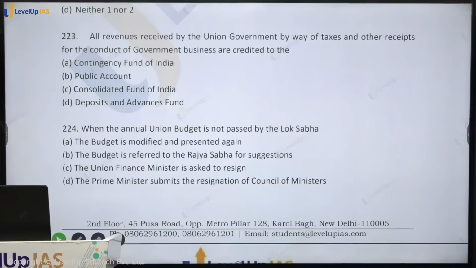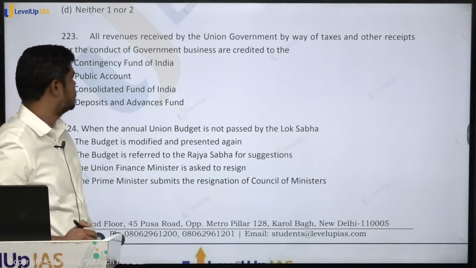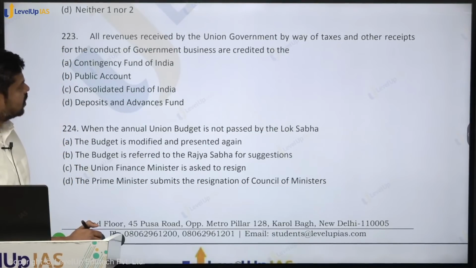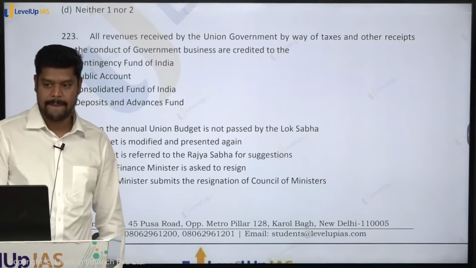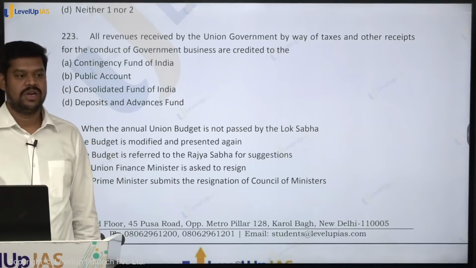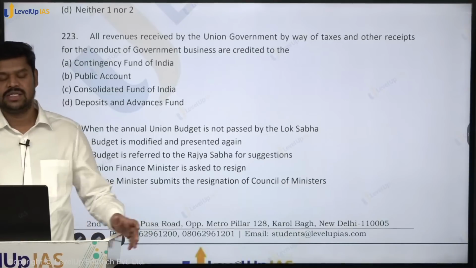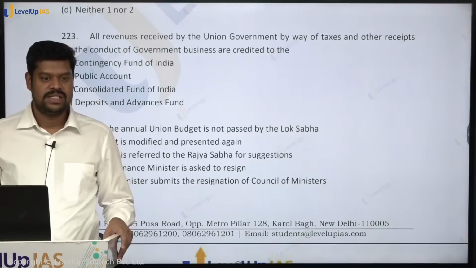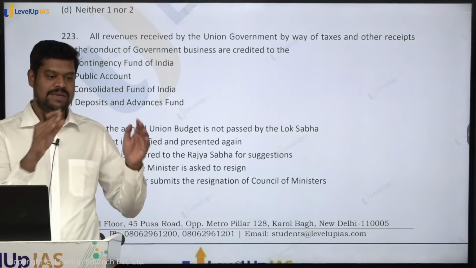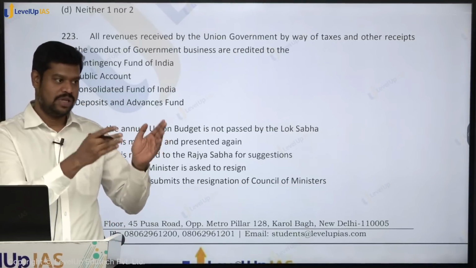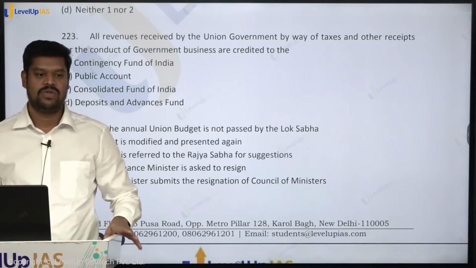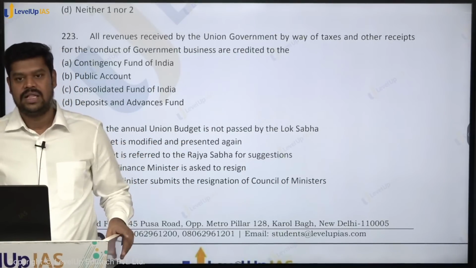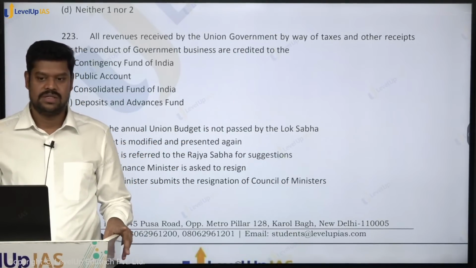All revenues received by the union government by way of taxes and receipts for the conduct of government business are credited where? Consolidated Fund of India. So what is credited into the Contingency Fund of India? Nothing will be credited into the Contingency Fund of India. Whatever is the money from the Consolidated Fund of India, during the budgetary process, they can allocate some money to the Contingency Fund of India. Otherwise, nothing specifically gets credited into the Contingency Fund.